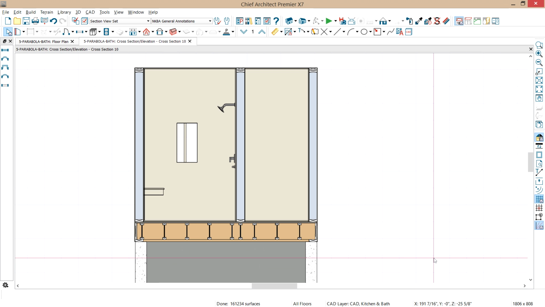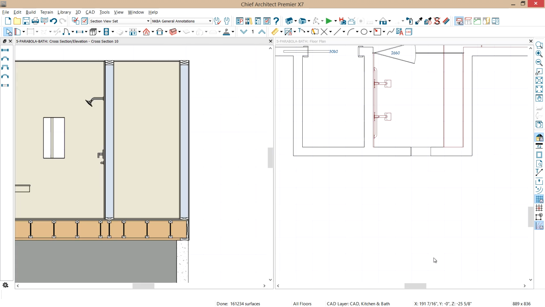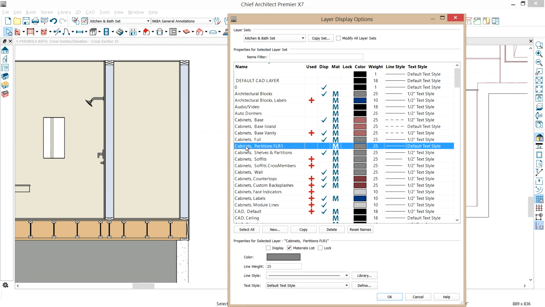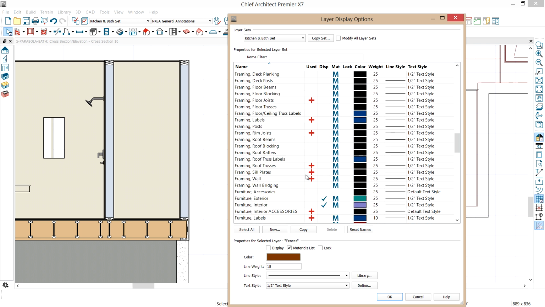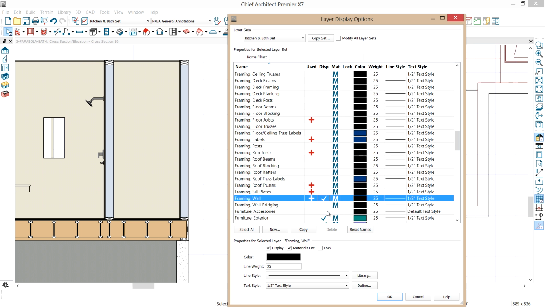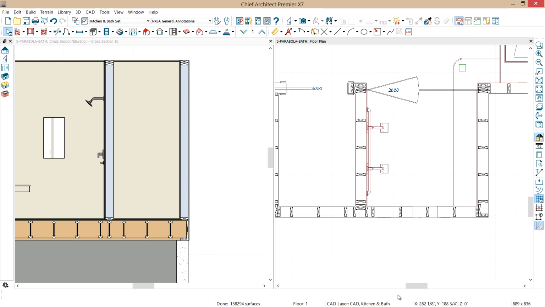And all I need to do now is return back into the plan view and position that accurately. Let's just use Shift F6 on the keyboard. And you can see it over here on the right hand side in our plan view. To position that correctly, what I need to do is go into our layer control here and turn on our framing. I'll press F on the keyboard to skip down to the F's. Find our wall framing. There it is. And we'll turn that layer on. And now you can see where those studs are.